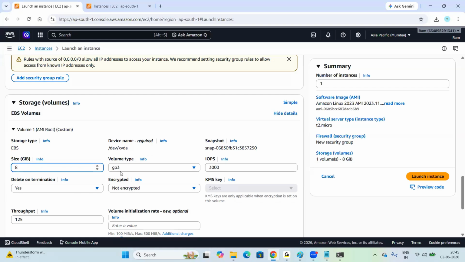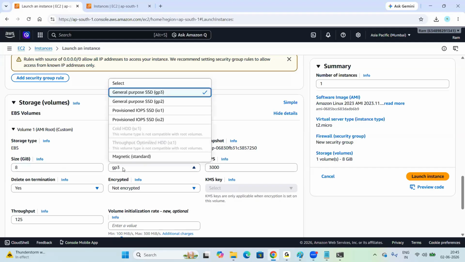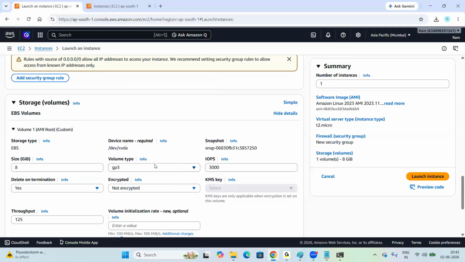Now volume type GP3, general purpose 3. Look at my screen, everyone. Here we have different types: general purpose SSD GP3, general purpose SSD GP2, IOPS SSD, different types available. So general purpose SSD, GP3, right? What is SSD, anyone?